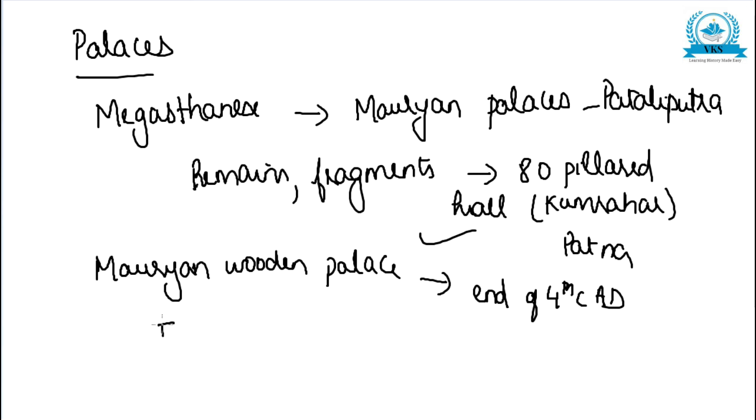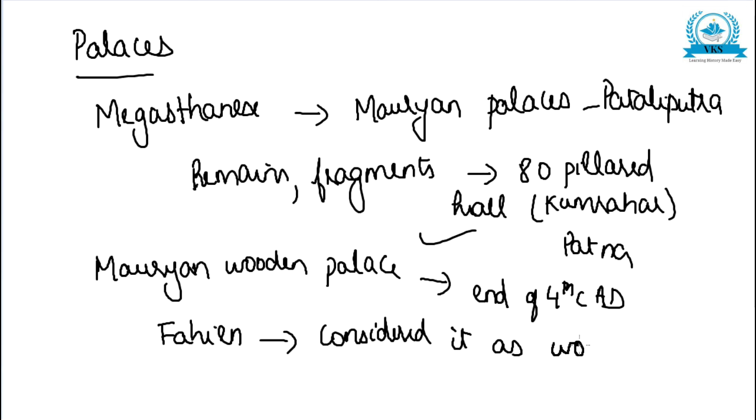Because during that time Fahian visited India and found it so astounding that he considered these palaces the work of spirits. It was so heavenly. That much beautiful the palaces were.